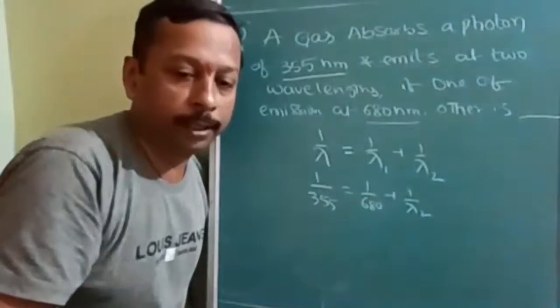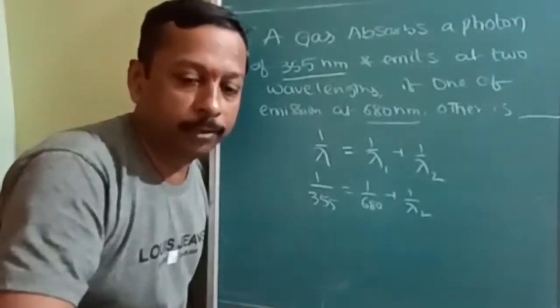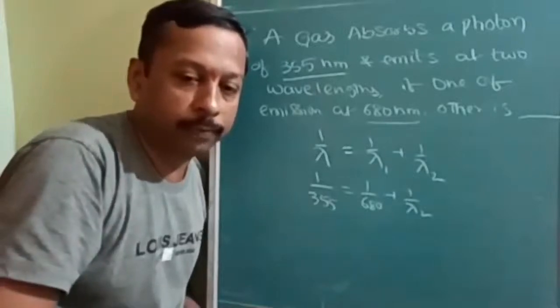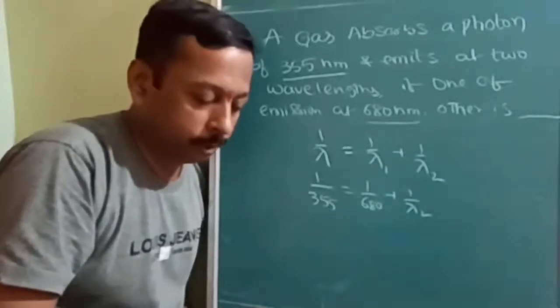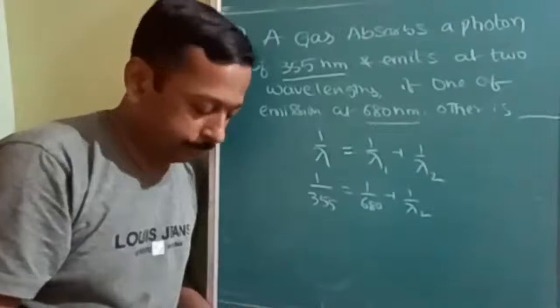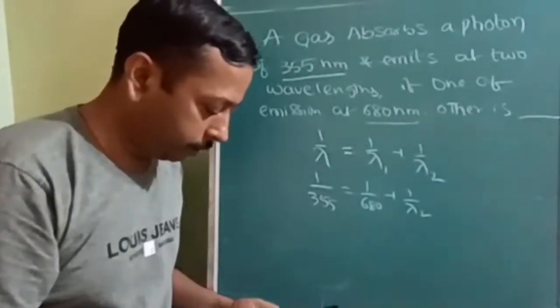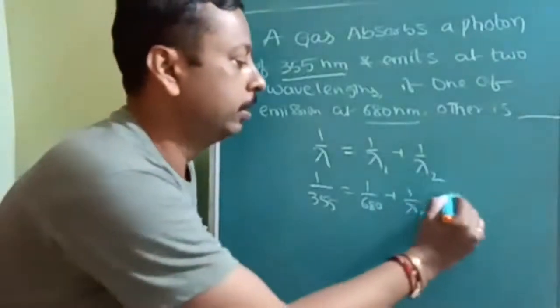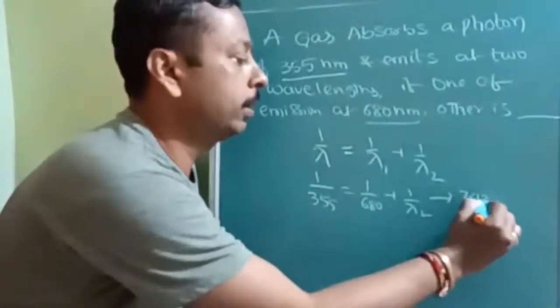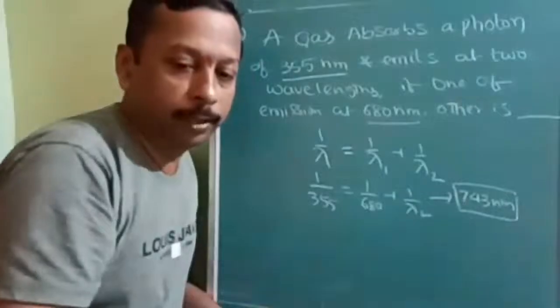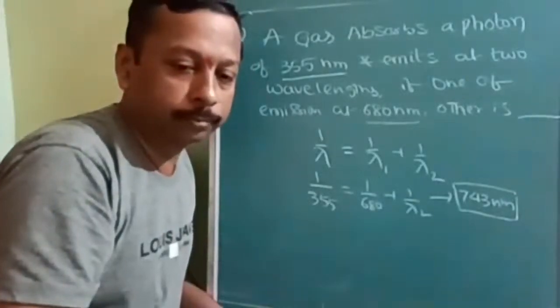On simplifying, you will find out. So what is your answer? On simplifying, you should get an answer of 743. How much you should get? 743 nanometer. Okay, note down.